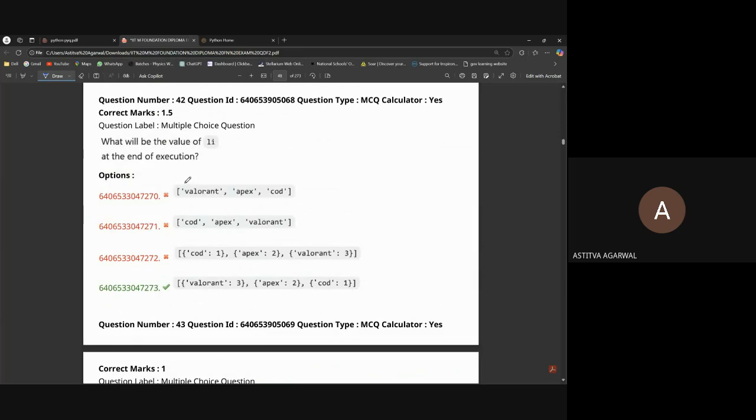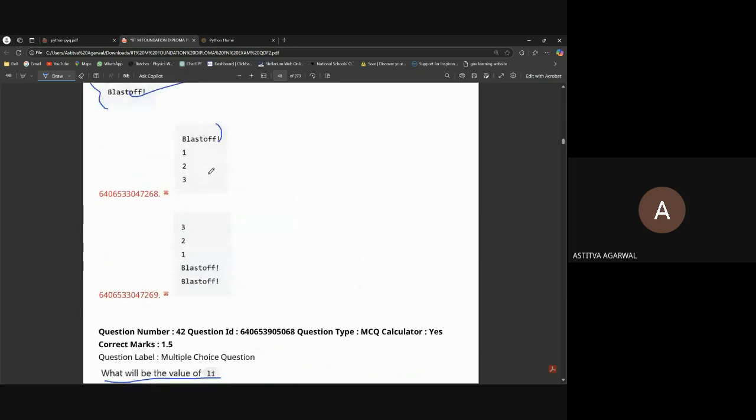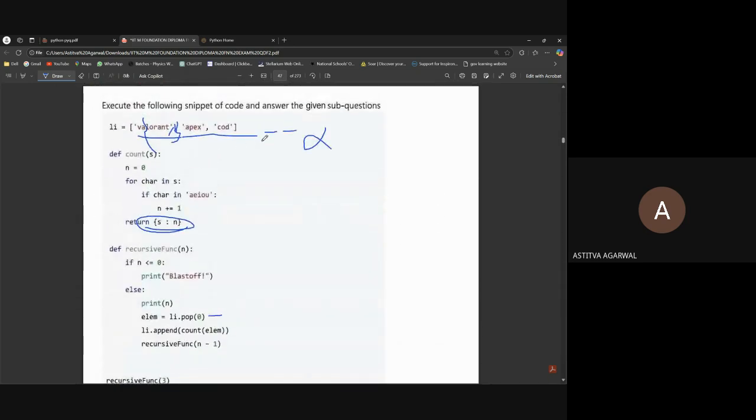Here it's asking what will be the value of li after the end of execution, meaning when this whole program is run, what will be the value of li? When we are sending the whole element to count, the element is defined as s, its parameter. The parameter here becomes the variable s. So first, s is equal to Valorant.